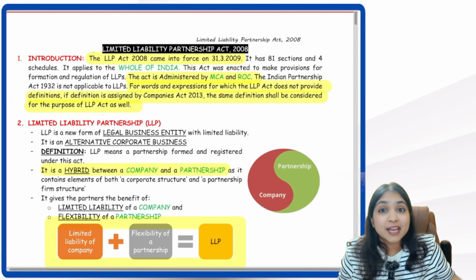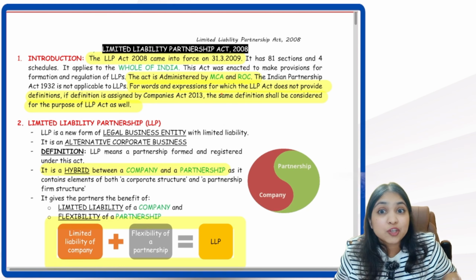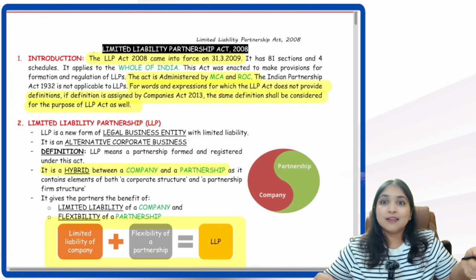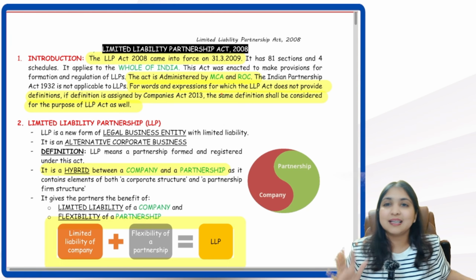Now there are various terms for which the LLP Act has given definition, but there are multiple terms for which LLP Act has not given definition. For whatever terms LLP Act has not given definition, for those terms, the same definition which is given in Companies Act, that same definition will apply.